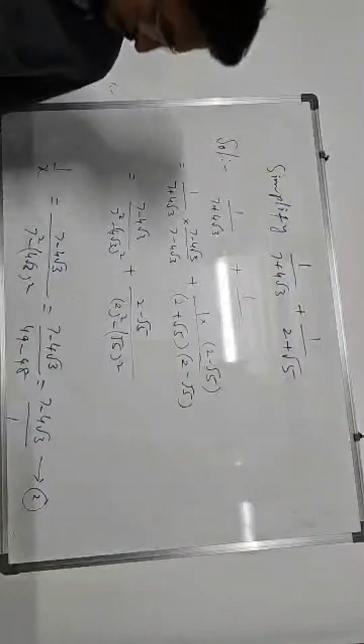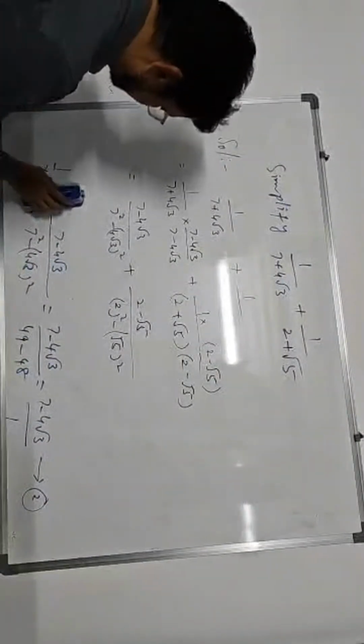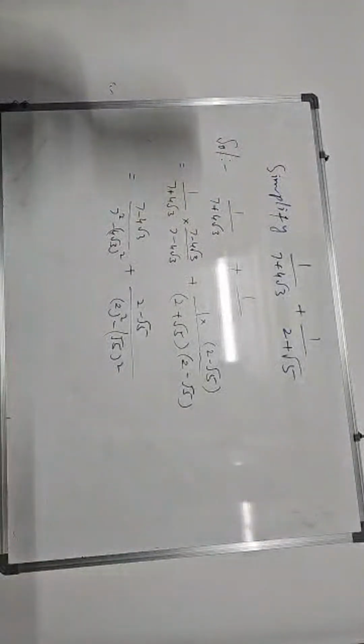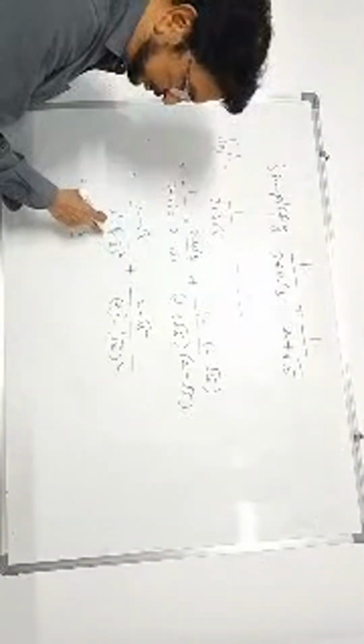Now what is the answer? This all belongs to 9th class. Okay. What is the answer? Tell me. 7 minus 4 root 3 by 7 square, which means 7 sevens are 49. 4 root 3 whole square I have given in the previous question. 4 square means 16, root 3 square means 3, and 16 threes are 48.